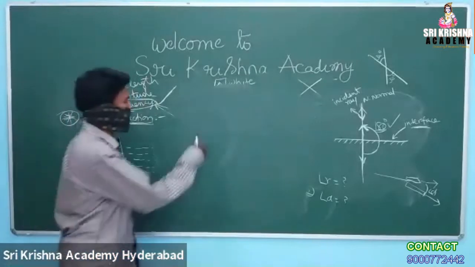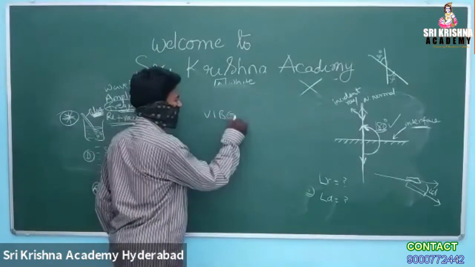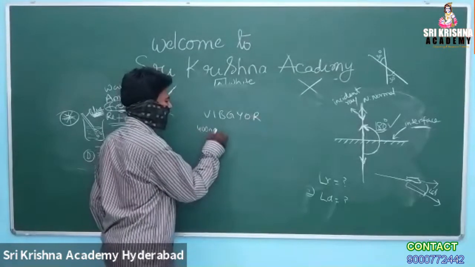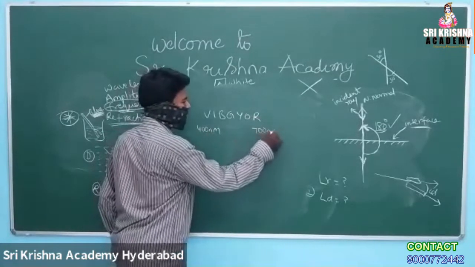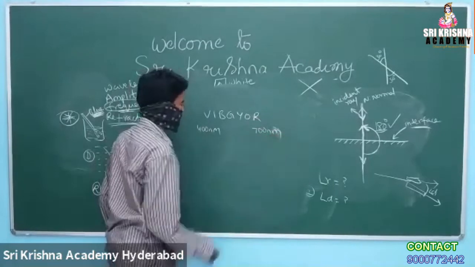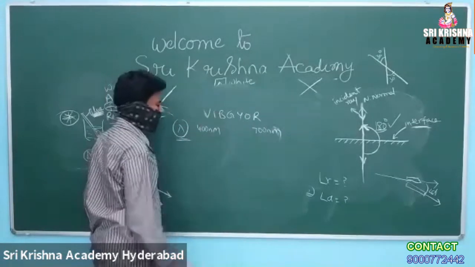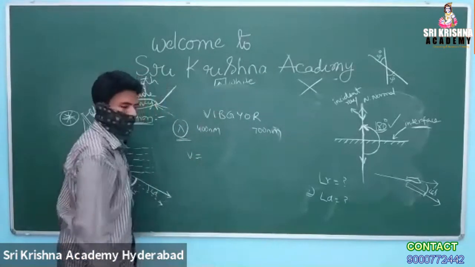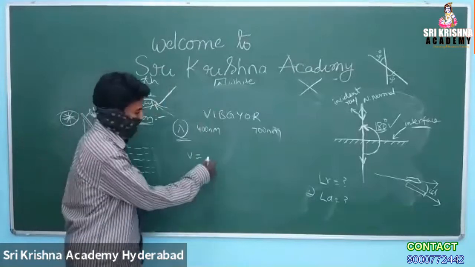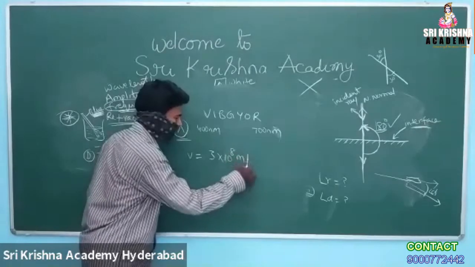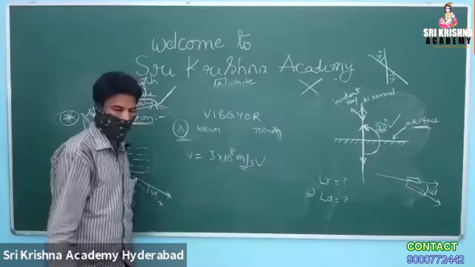So, as we have already told, the wavelengths of visible light range from 400 nanometer to 700 nanometer. So, these are the lambda values, wavelengths of a particular color. What is the velocity of light with SI units? Can you tell the answer? 3 into 10 power 8 meter per second. This is the SI unit. This is the exact value. Wavelength is 400 nanometer.